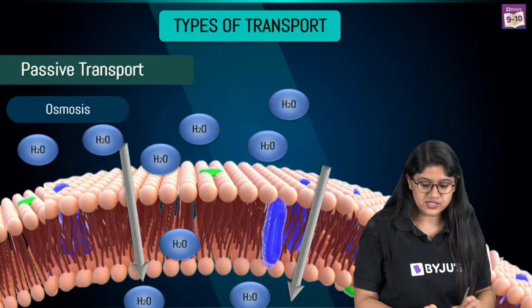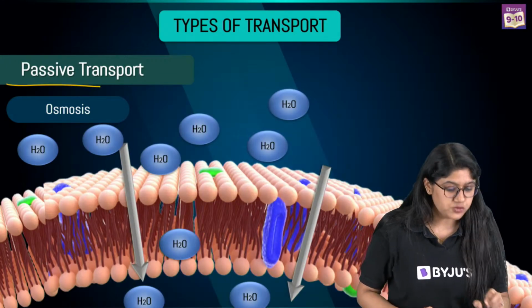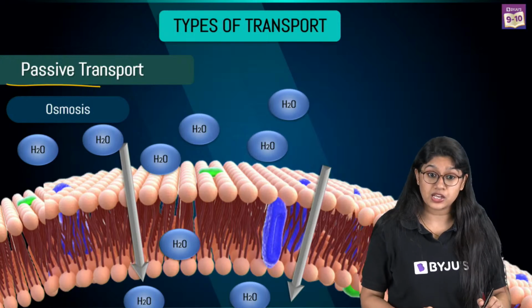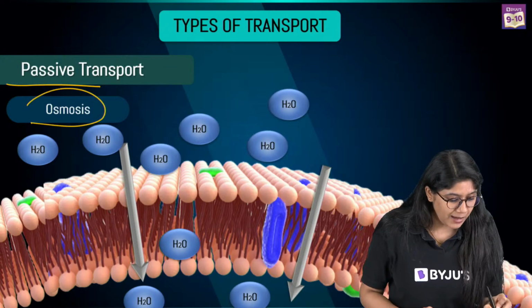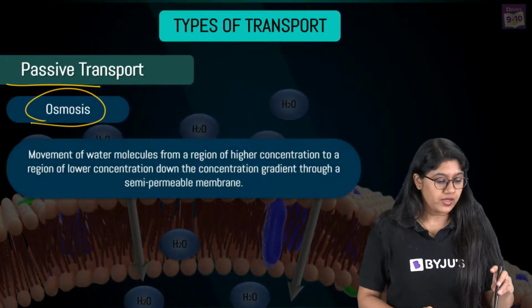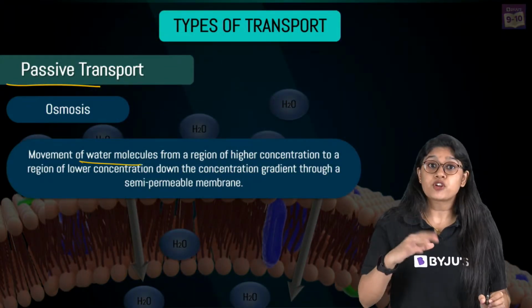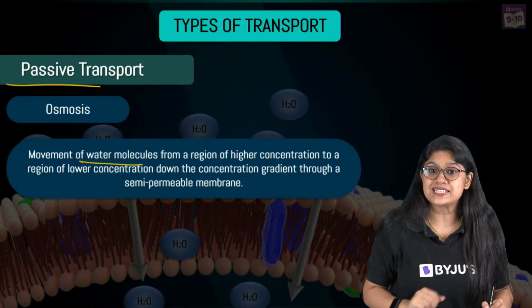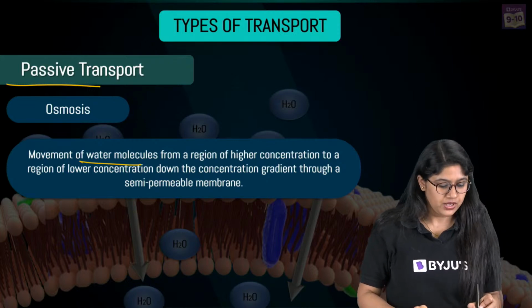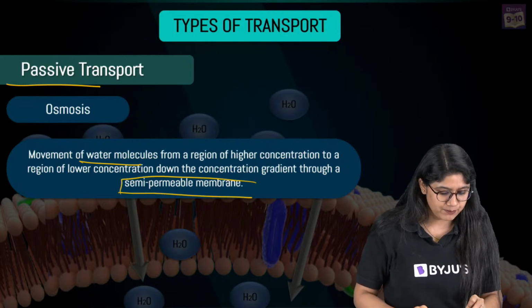Yes, so let's discuss osmosis. We know that osmosis is a passive transport. That means that it does not require any energy. And what will happen in osmosis? We will see that there is a movement of the water molecules from the region of higher concentration to the region of lower concentration through a semi-permeable membrane. And over here we have the example of it.